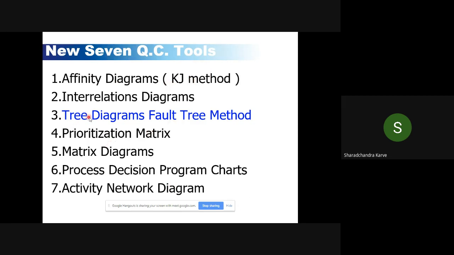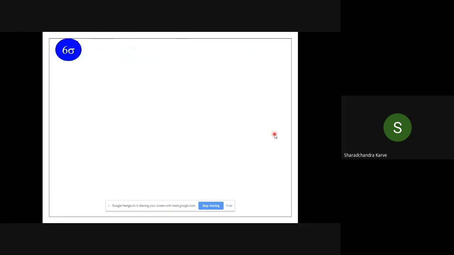We'll refer to one of them, the tree diagram, and then why-why analysis, etc. And we'll also look at the lean tools. And then for the class after that, probably the 5th class, I will show you how a case study is done. So we'll stop here. Any questions so far on this?